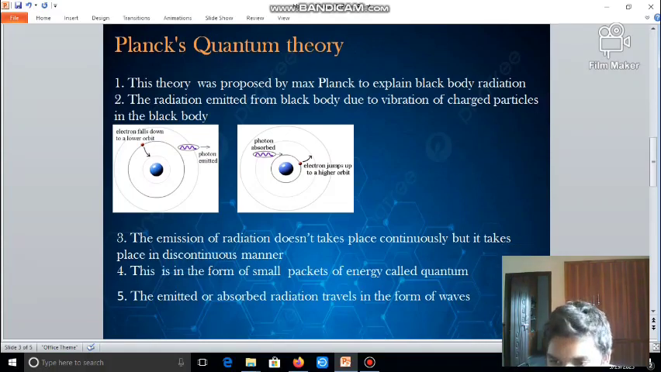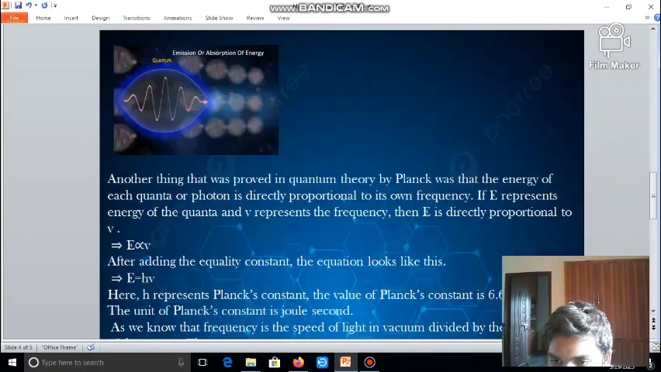Let us see a sample diagram of quantum. See, take a black body, the energy released from the black body is in the form of quantum, small. This is a small energy packet, and this is inside. This is a quantum. There are a lot of quantums, but this is a sample diagram.